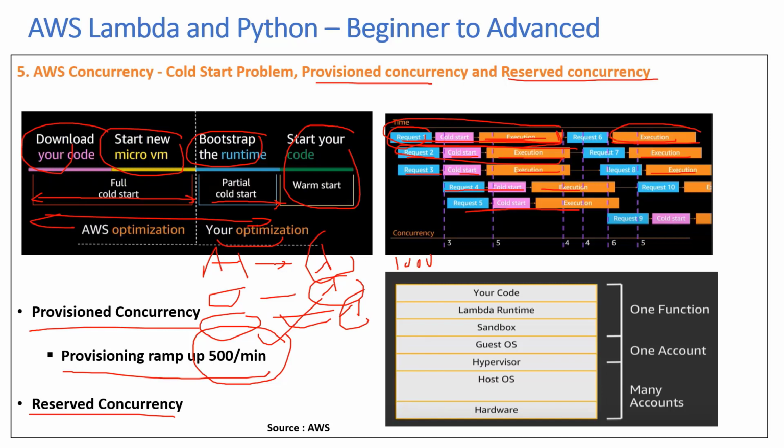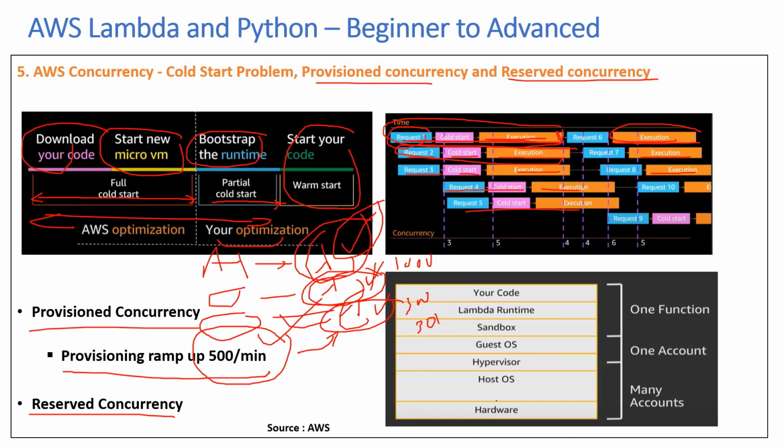Now say this is the first application we are using Lambda in that particular AWS account, and this consumes 800, but this was required to consume 300 each. But if this has consumed 800, then it won't be able to scale up 300. So what you can do is use reserved concurrency and say that this is going to use minimum 300, this is going to use minimum 300, and this is going to use 400. So that will give you 1,000. Now if the invocation for the third one, where the limit is 300, happens at 301, it won't be allowed. So that's how you can divide the concurrency between various Lambda functions in different applications.